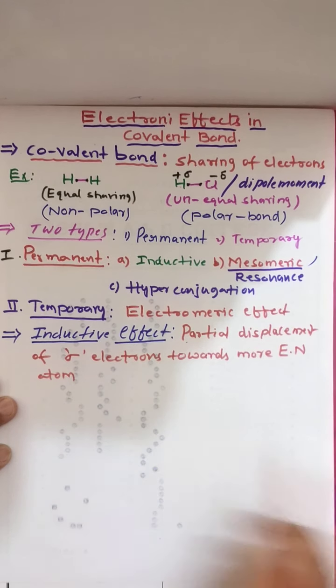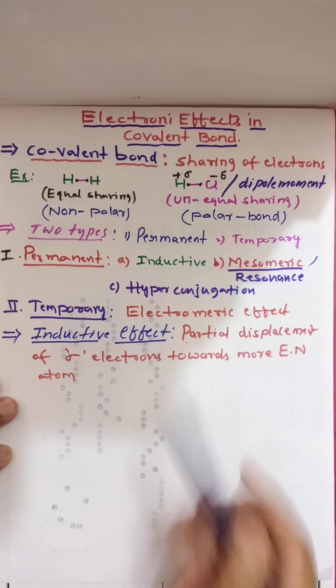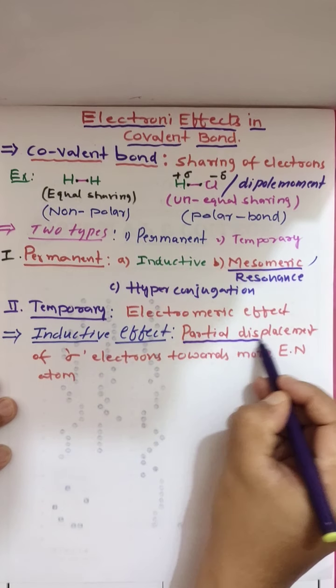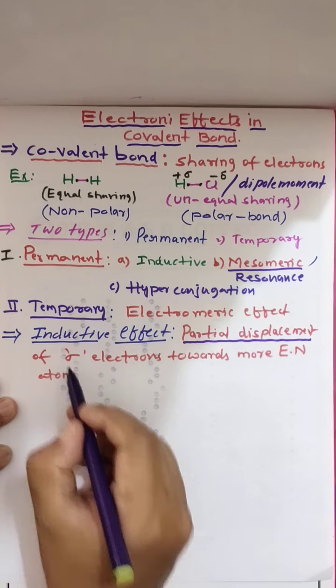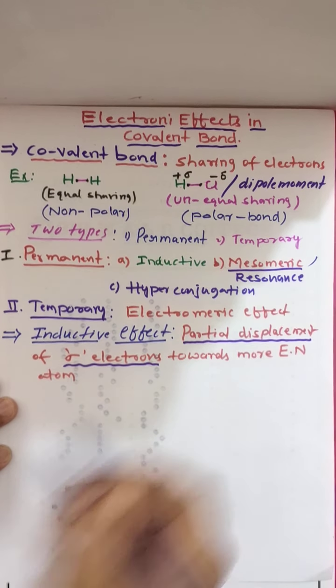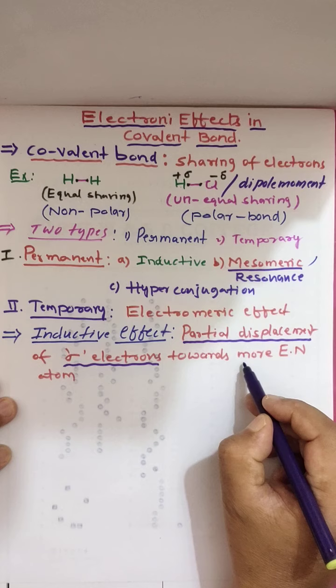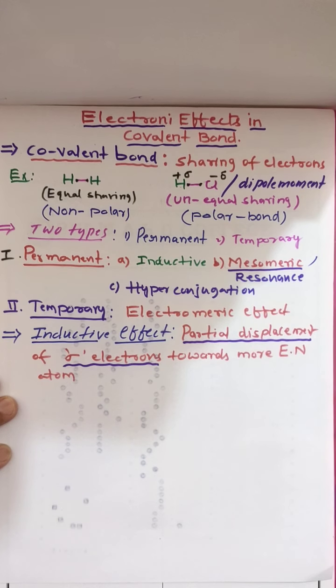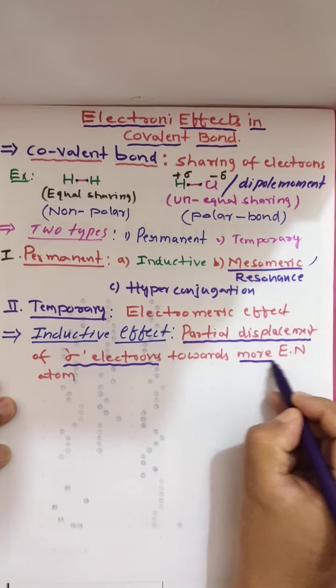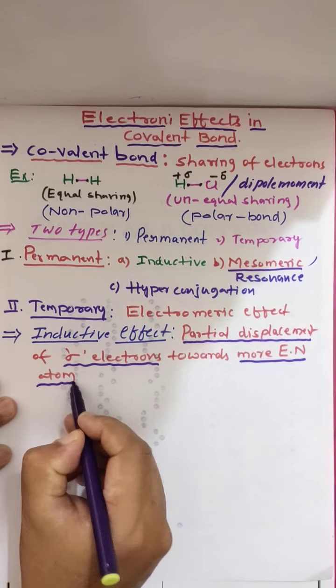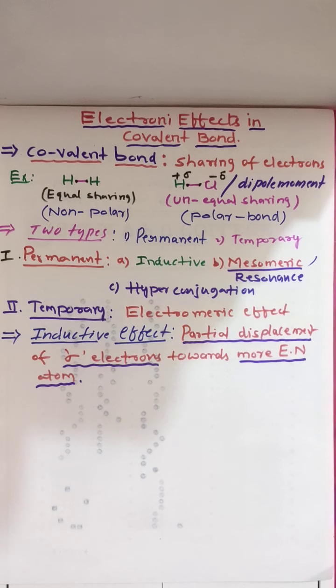Remember this: partial displacement of what? Sigma electrons. To where? Towards the more electronegative atom. Partial displacement of sigma electrons towards the more electronegative atom is called inductive effect.